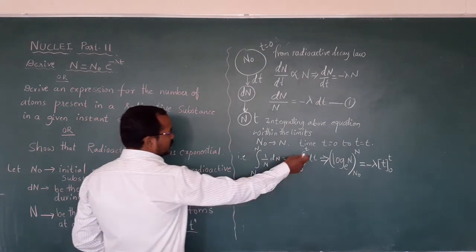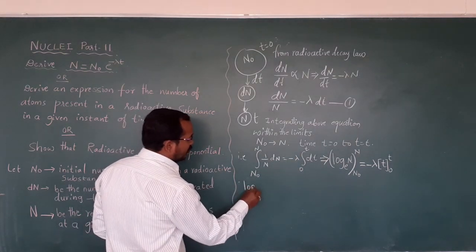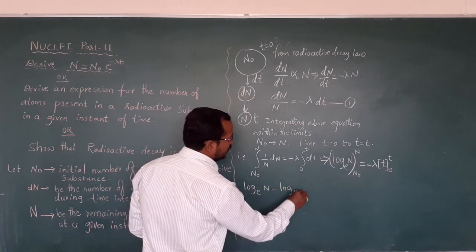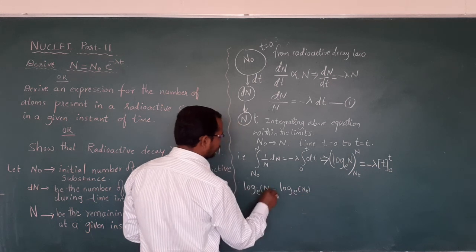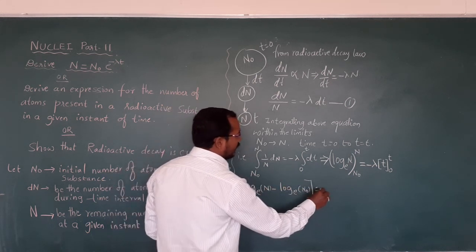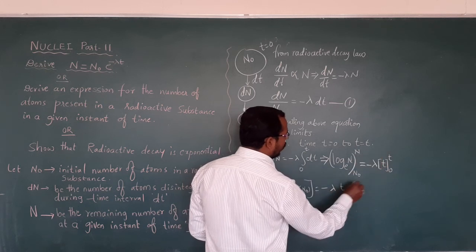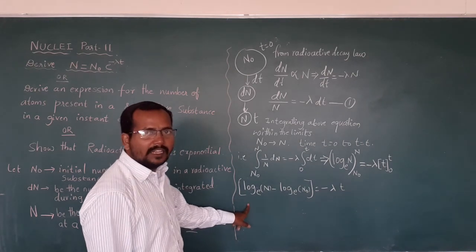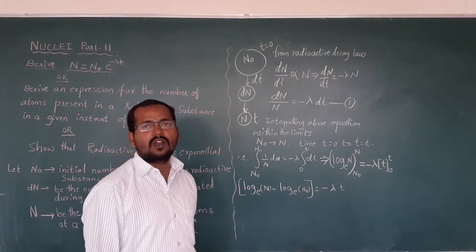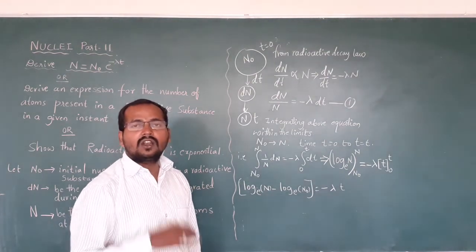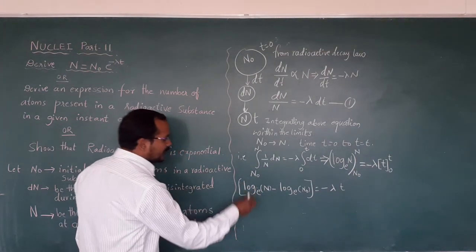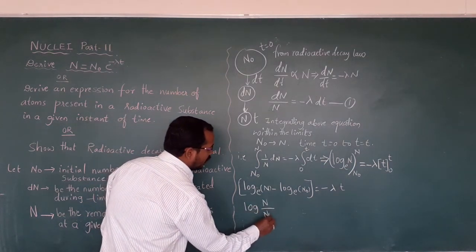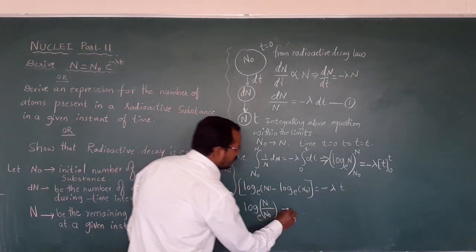Now this is log to the base e of the upper limit N minus log to the base e of the lower limit N naught, which equals minus lambda into t, upper limit t, lower limit 0, that is minus lambda into t. Now this is similar to the equation log a minus log b. What is log a minus log b? Log a minus log b is log a by b. Based on that I can write log of N by N naught to the base e is equal to minus lambda into t.